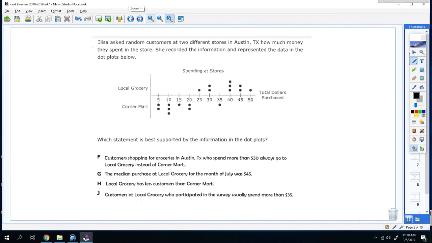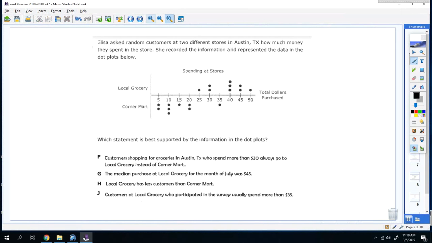All right. Elisa asked random customers at 2 different stores in Austin, Texas, how much money they spent in the store. She recorded the information and represented the data in the dot plots below. Which statement is best supported by the information in the dot plots?